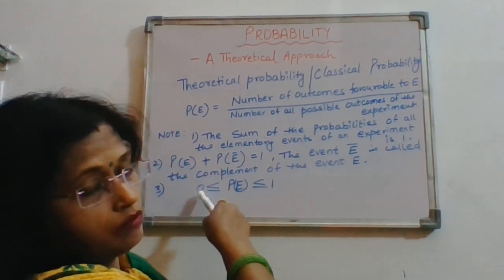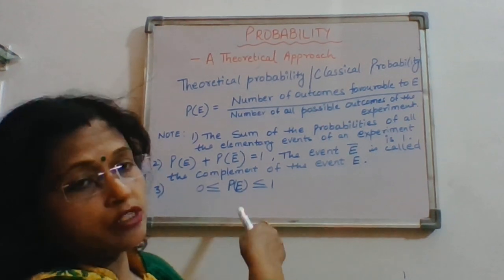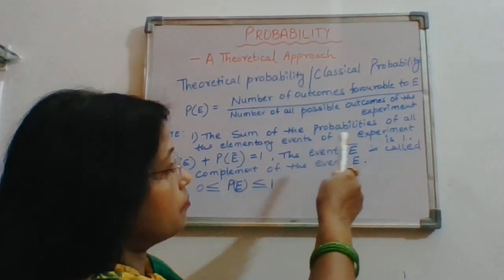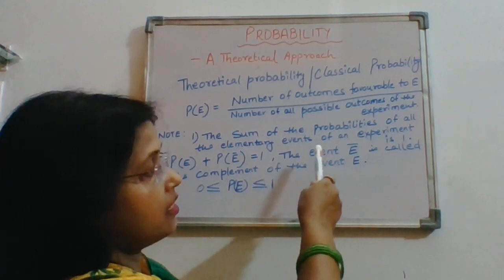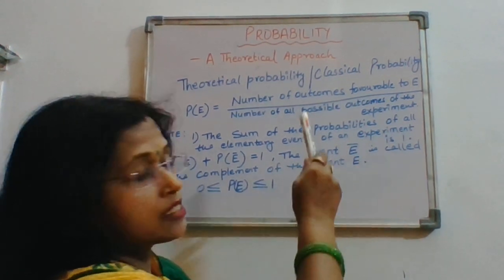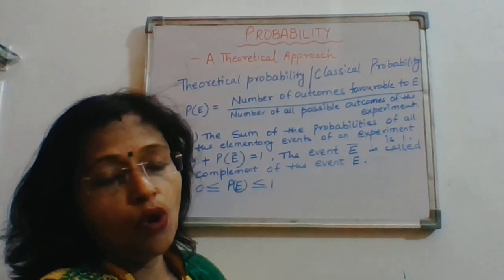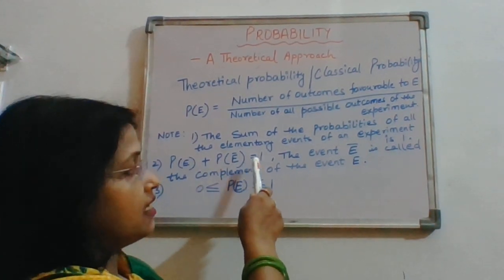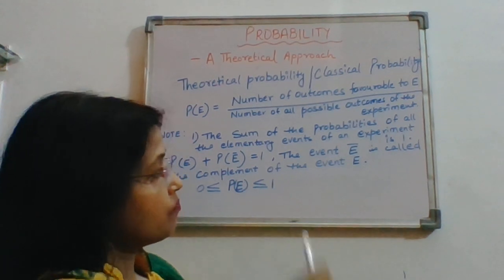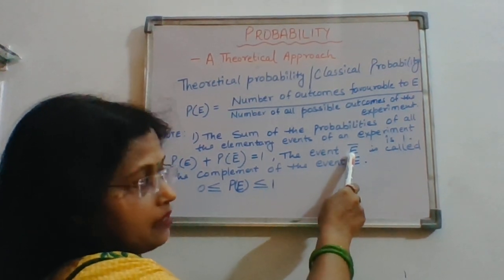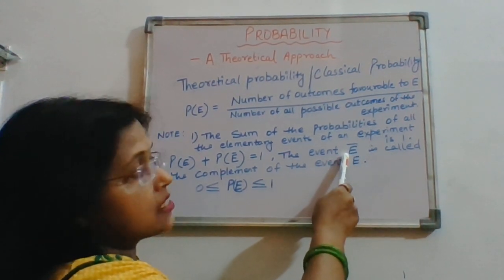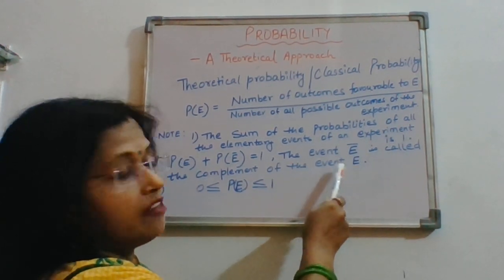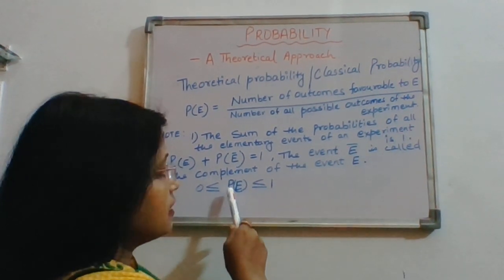Now these 3 points you already know, so we are going to revise them. The sum of the probabilities of all the elementary events of an experiment is always equal to 1. And secondly, P(E) plus P(not E) is equal to 1. The event E dash, also known as not E, is called the complement of the event.